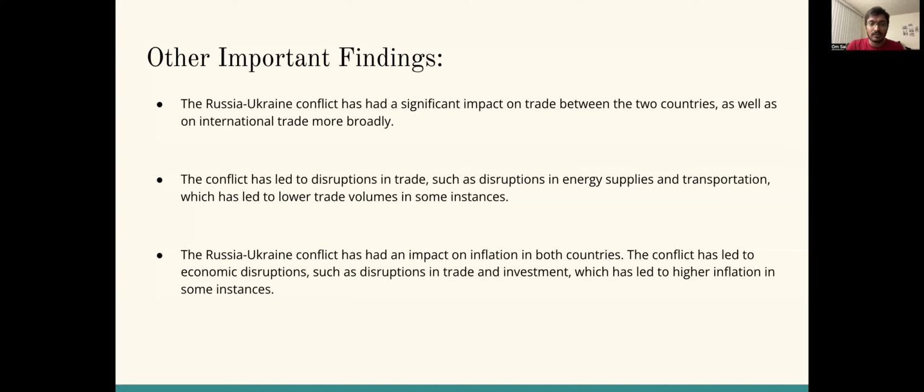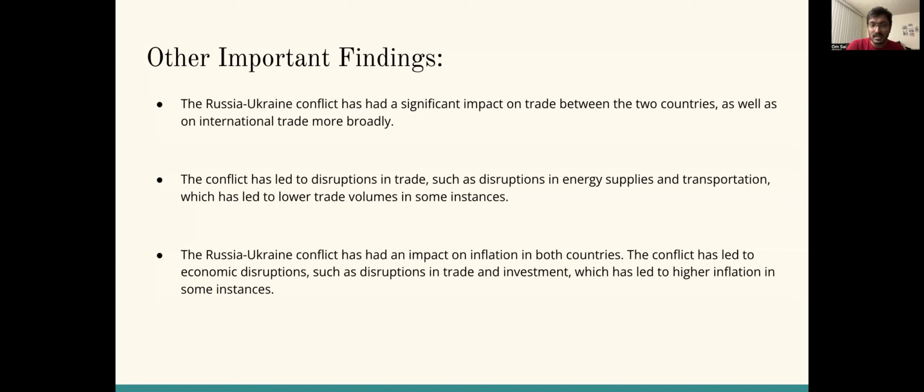The Russia-Ukraine conflict has an impact on inflation in both countries. The conflict has led to economic disruptions, such as disruptions in trade and investment. For example, the imposition of economic sanctions by Western countries on Russia has led to a decline in the value of the ruble and higher import prices for goods, which has contributed to inflation.